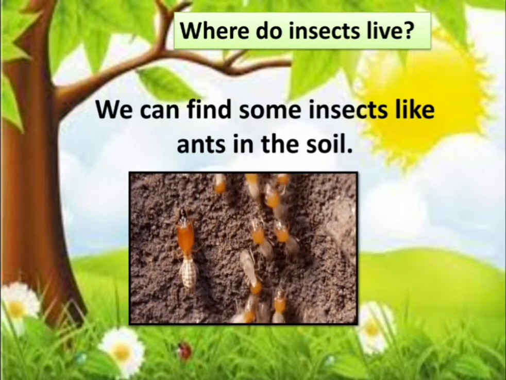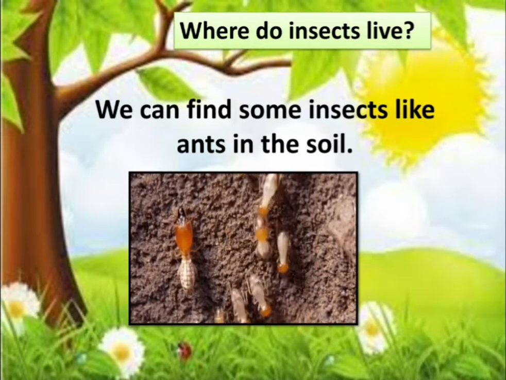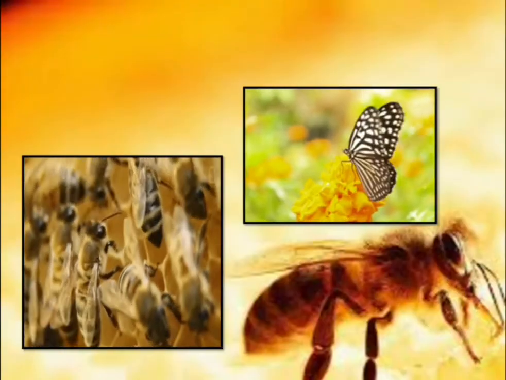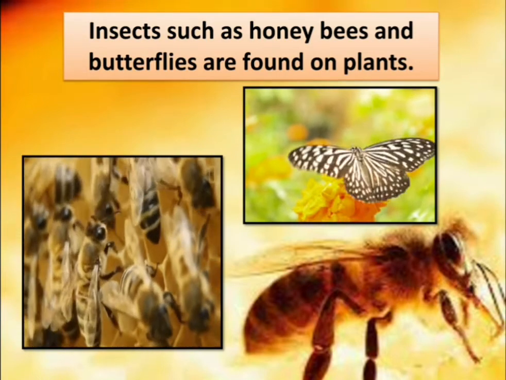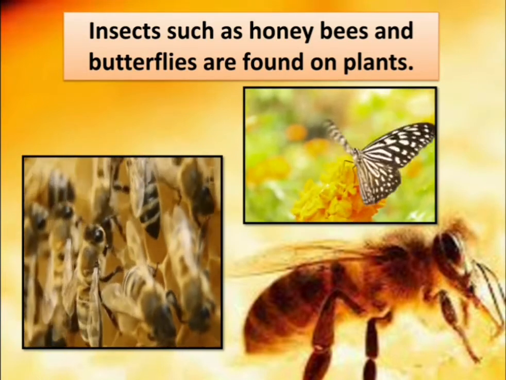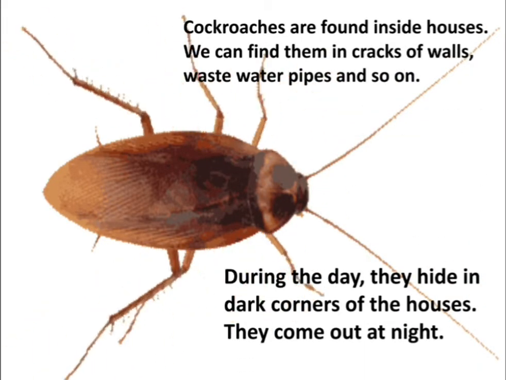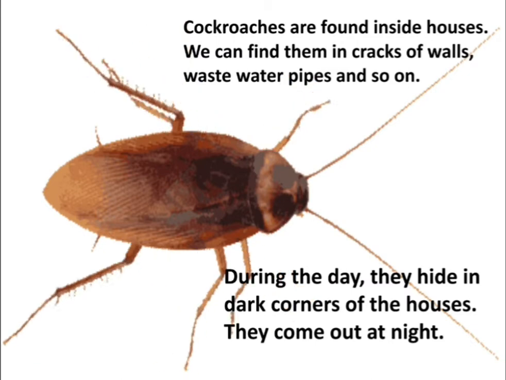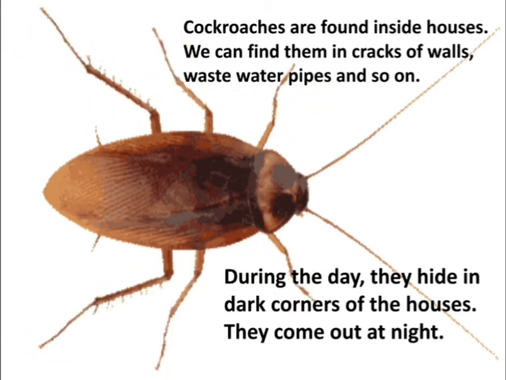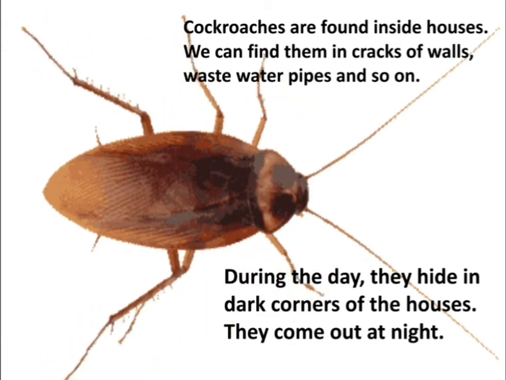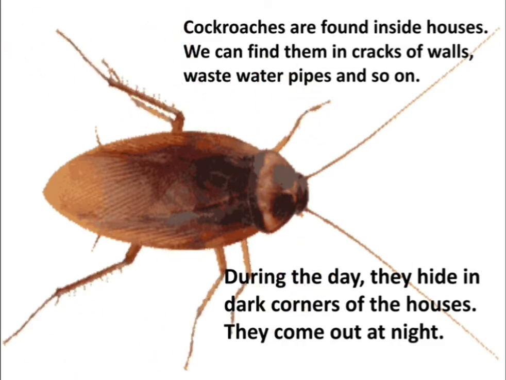Now we will see where insects live. We can find some insects like ants in the soil. Insects such as honeybees and butterflies are found on plants. Cockroaches are found inside houses. We can find them in cracks of walls, wastewater pipes, and so on. During the day, they hide in dark corners of the houses. They come out at night.